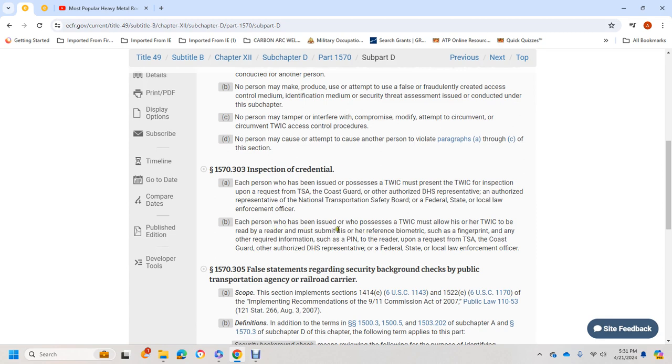Reading by a reader must be supplemented with his or her biometrics, such as fingerprints, or any of the other required information, such as a PIN, as requested by the TSA, the Coast Guard, an authorized DHS representative, or a federal, state, or local law enforcement officer.